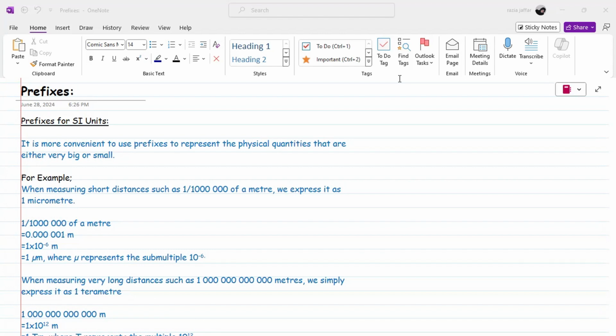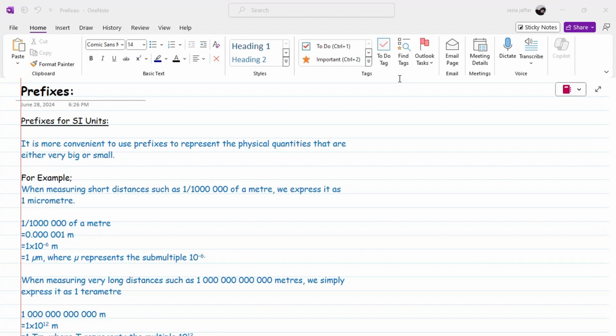For example, it may increase to 1 million times a meter, and sometimes it is much more than that. For example, the distance between the earth and the moon is much larger than the distance between countries. Of course, we represent that distance in the form of numeric values. If we have a very large numeric value, it is very difficult to memorize that number and difficult to write it every time.